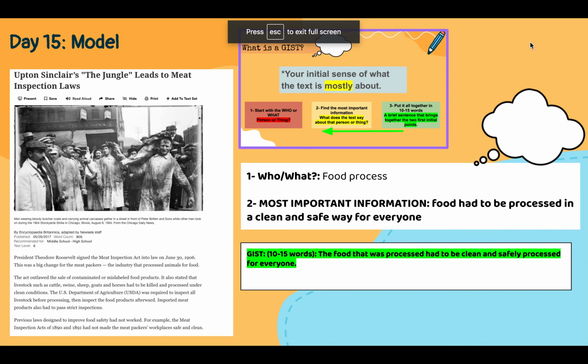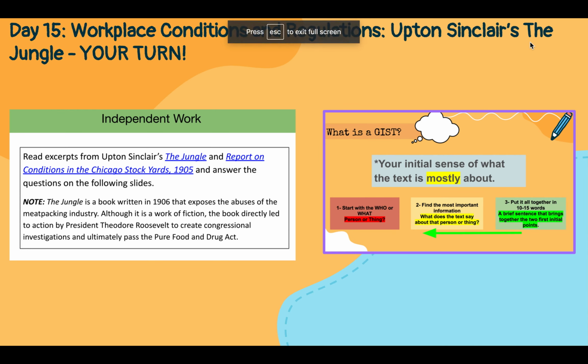So now it is going to be your turn to apply the gist strategy. In this lesson, Day 15, Workplace Conditions and Regulations, Upton Sinclair's The Jungle, you're going to be reading excerpts of Upton Sinclair's book, The Jungle, as well as the Report on Conditions in the Chicago Stockyards, 1905.